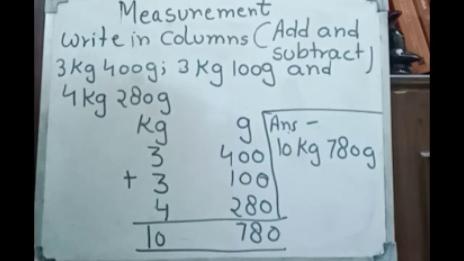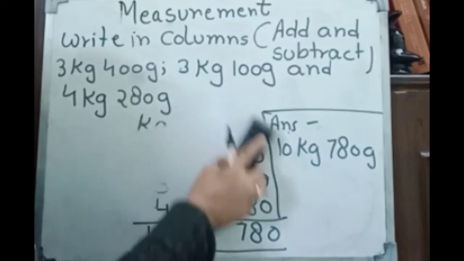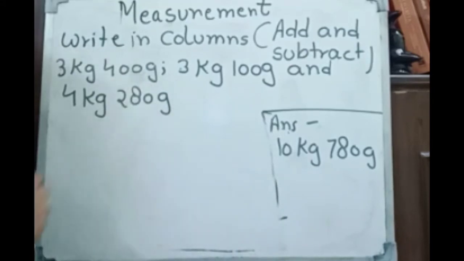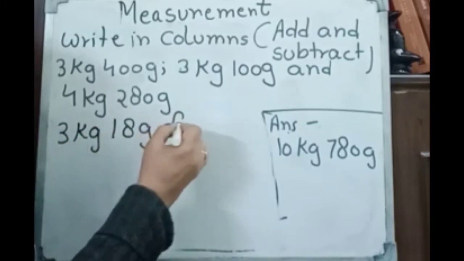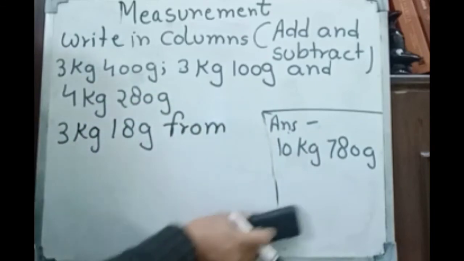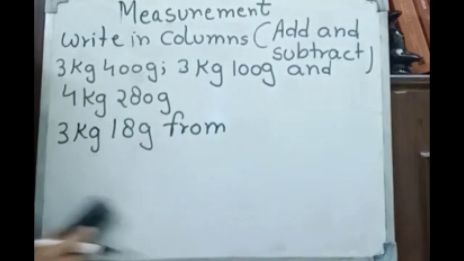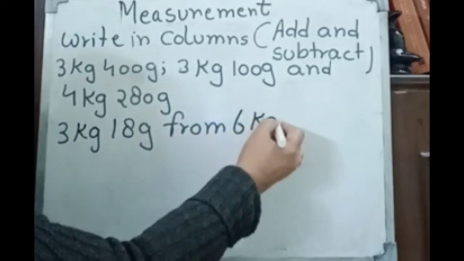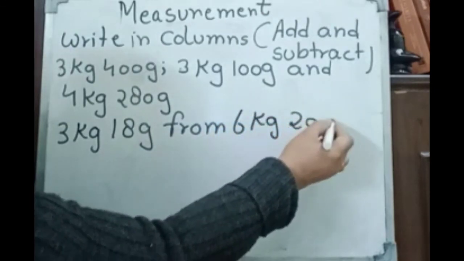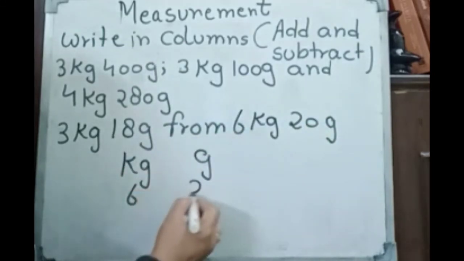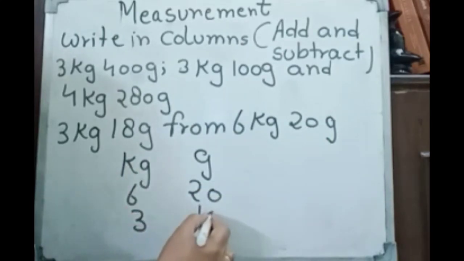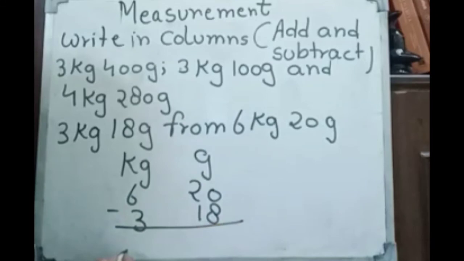Whenever you are putting column, upper side bigger number for subtraction. Suppose you have to subtract 3 kilogram 180 gram from, upper side, that is the greater number, 6 kilogram 20 gram. So what you will do? Kilogram, gram, first you put bigger number here, 20, then 3, then 18, then according to that you minus it. Whatever the answer is coming, that is your final answer.